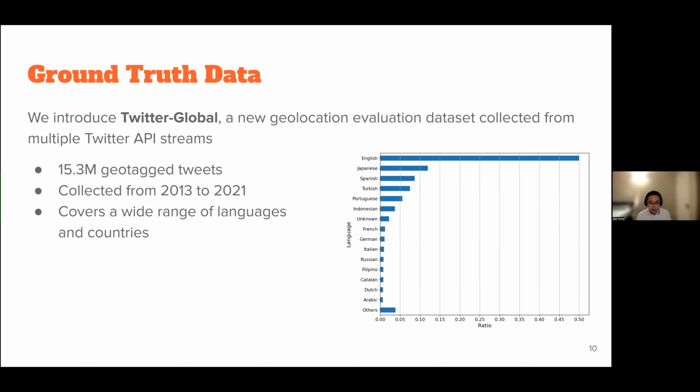Now we conduct our experiments on a new Twitter geolocation evaluation dataset called Twitter Global. As the name suggests, it collects 15.3 million geotagged tweets between 2013 and 2021 that cover a wide range of languages and countries. We have the language distribution on the right, and you can see there are many languages, and we show the top 15 languages there.